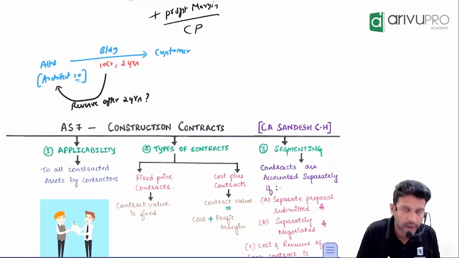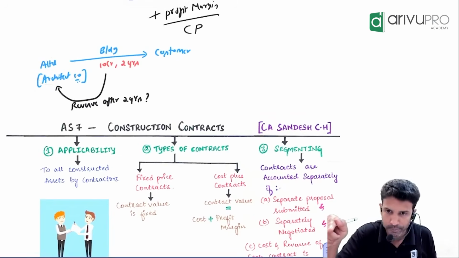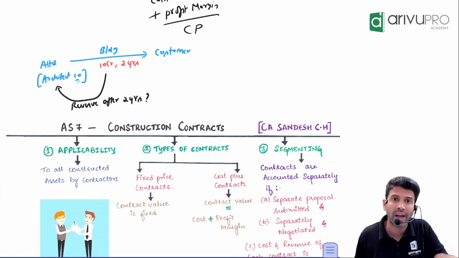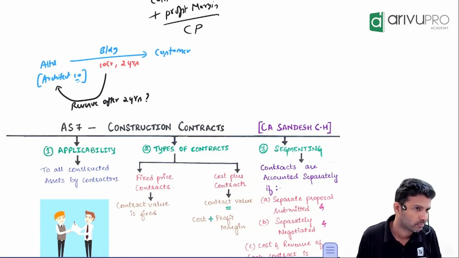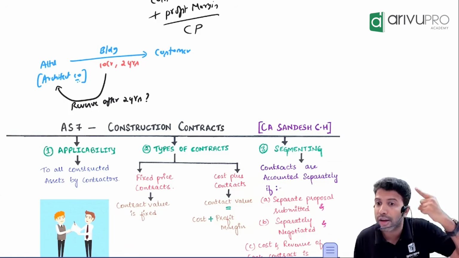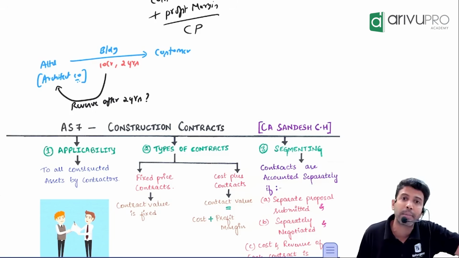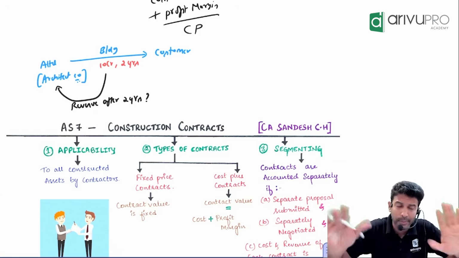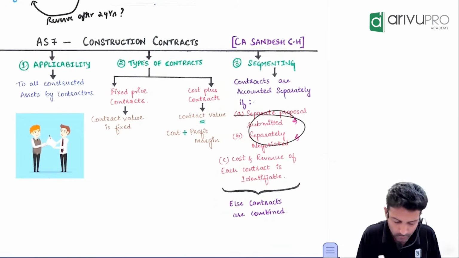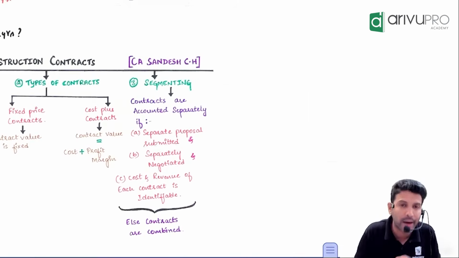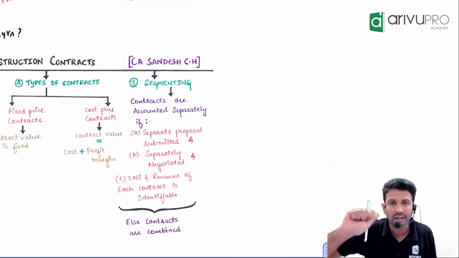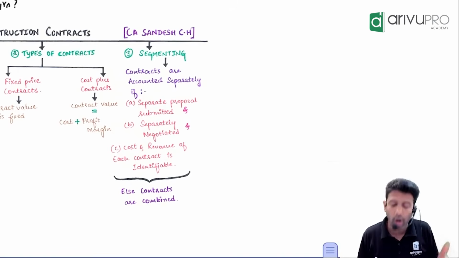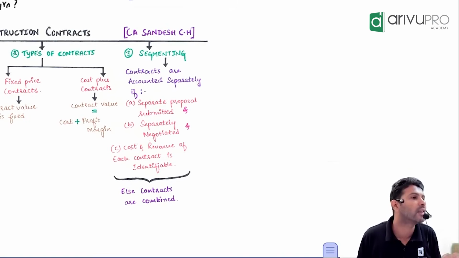A Limited should not tell the customer, if you give me contract number 1, on contract number 2 I will give you 40% discount. What is A Limited telling? If you give me building number 1 contract, I will construct building number 2 at a 40% discount. Now, do you think negotiation has happened separately or together? That should not have happened. If you want to separate it, negotiation also should have happened separately. Separate proposal, separate negotiation. The third criterion is that the revenue and the cost of all the contracts you should be able to identify separately.